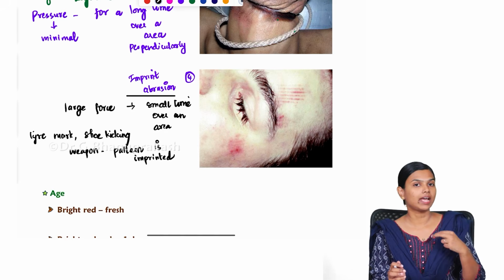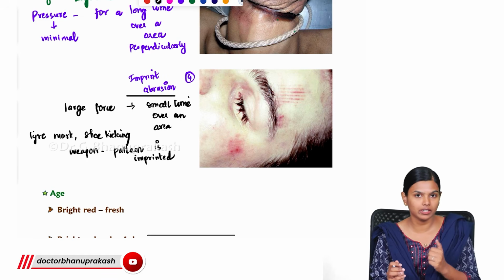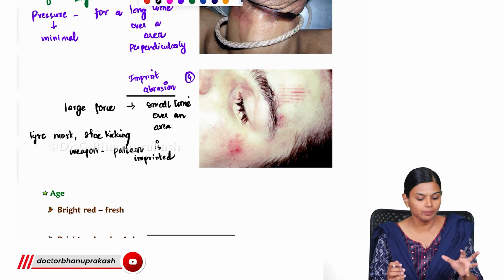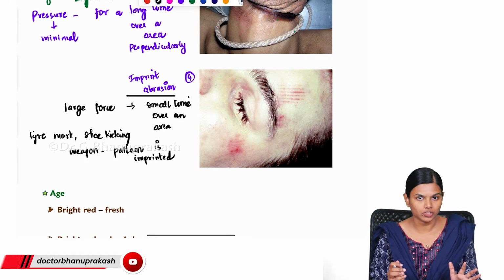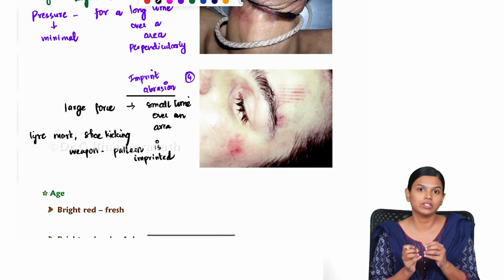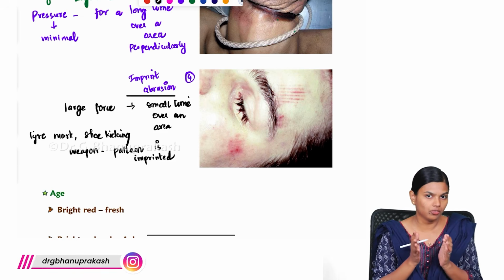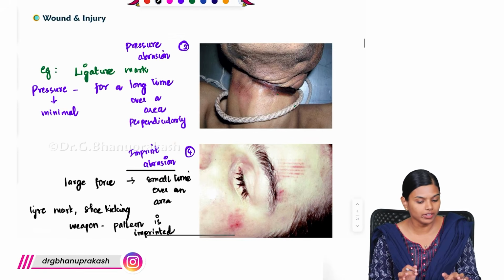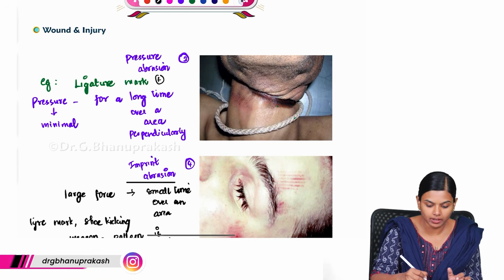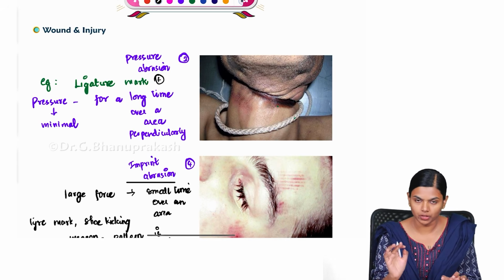So when you get tangential force, you get linear abrasion or grazed abrasion. When you get perpendicular force, you get pressure abrasion and imprint abrasion. So this is the important classification of abrasion, depending upon the direction of the force and the time for which it is acting. Based upon these two, we have basically divided the abrasion into 4, and every example for every type of abrasion is important. And this example, ligature mark being the typical example for pressure abrasion, is very important.